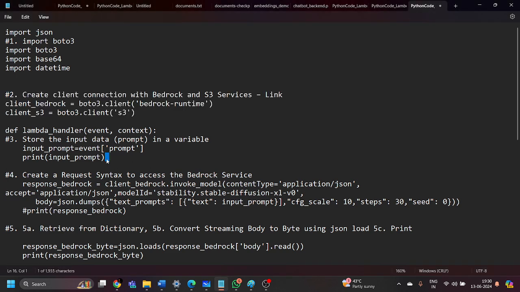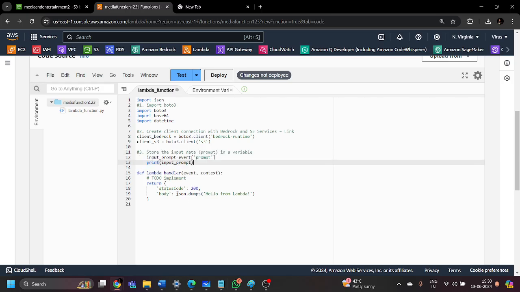The third step is how we are going to store the input data, which is called the prompt, inside a variable named input_prompt. This is the variable in which we are going to store the input, known as a prompt. What will the input be?